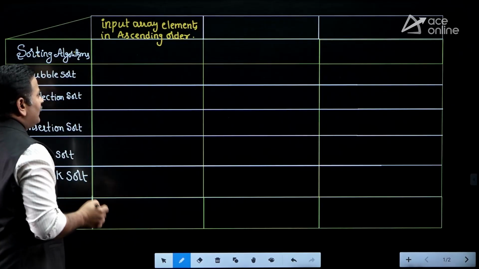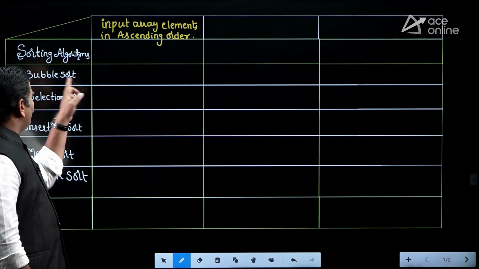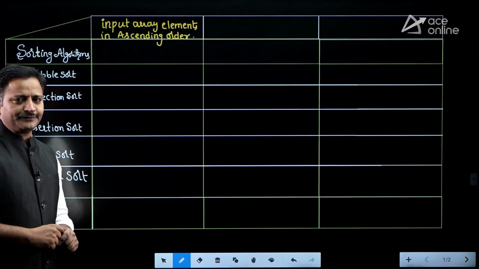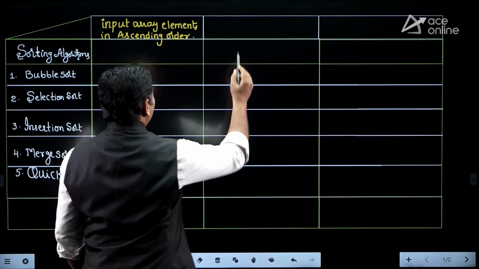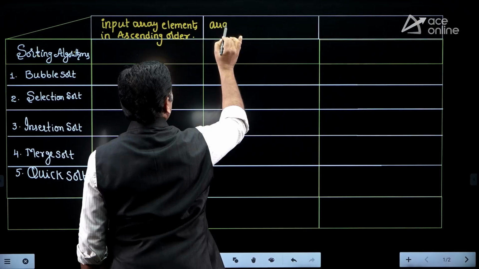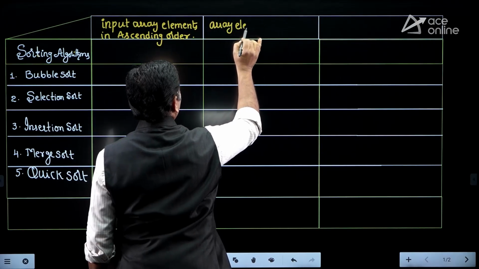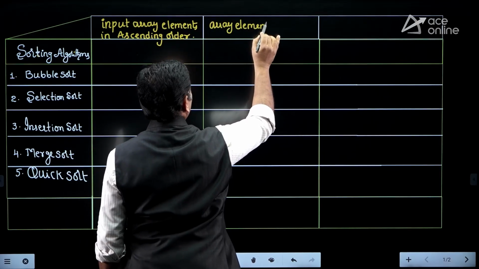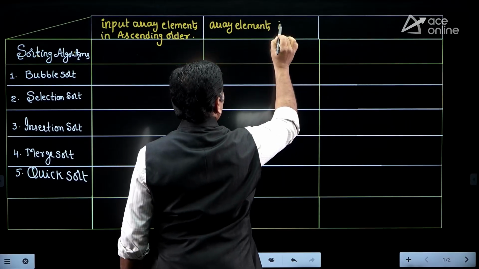If the input elements are already in ascending order, how do we find the time complexity for each and every algorithm, friends? Okay. And the next one, if the input array elements are in descending order.